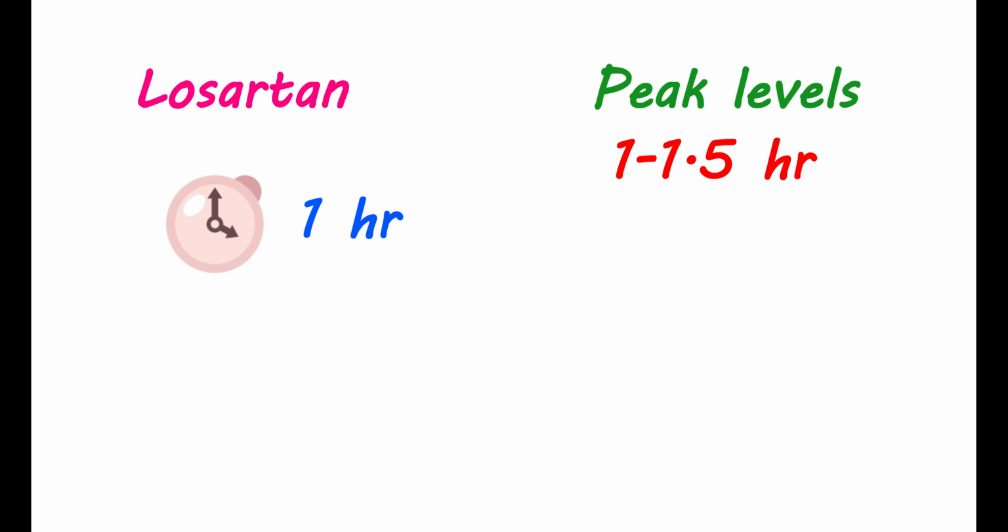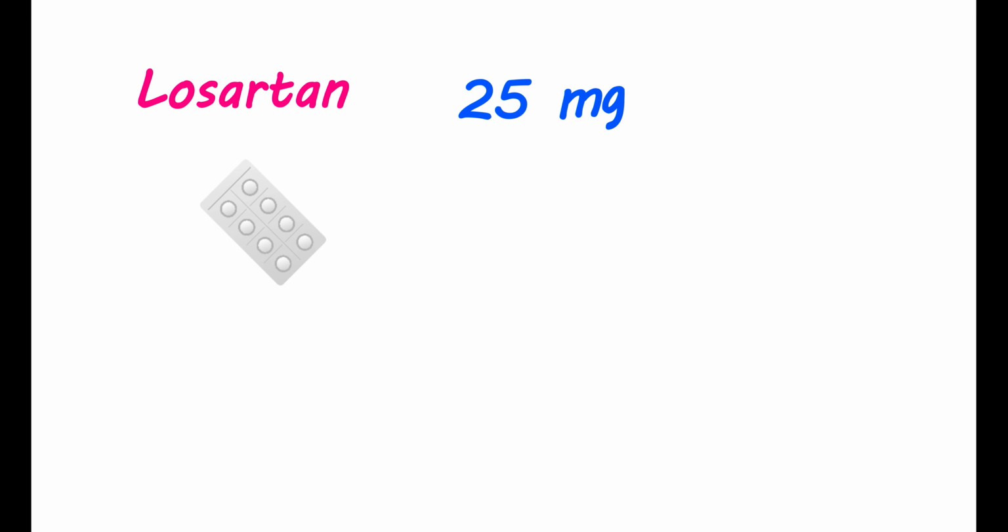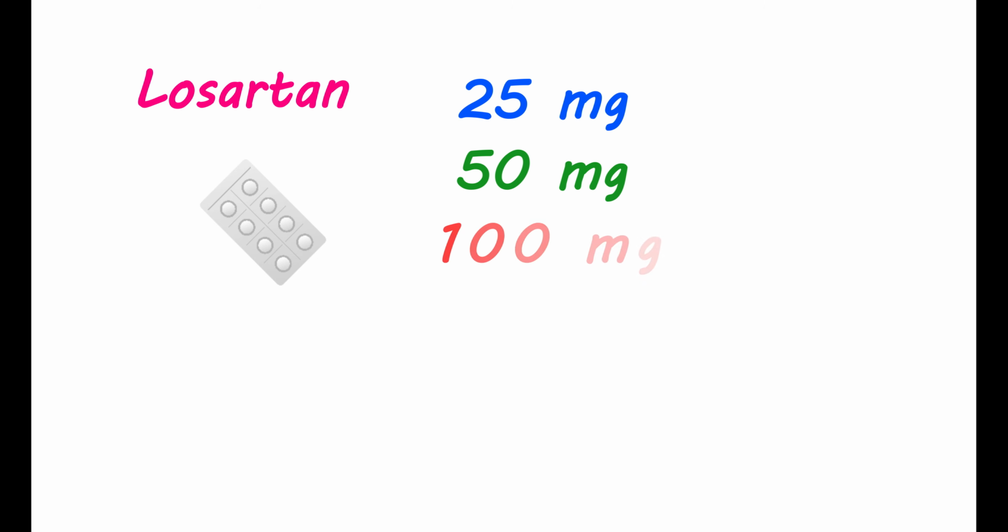However, it may take a few days to show its full effects on reducing blood pressure. This medication has a duration of action of 24 hours, and it works throughout the day. Therefore, it is to be taken only once daily. How to take? Losartan is available as tablets, and you can get them in 3 strengths such as 25 milligrams, 50 milligrams, and 100 milligrams.